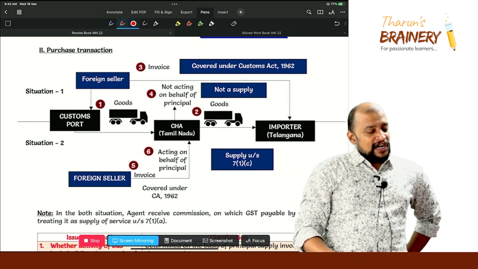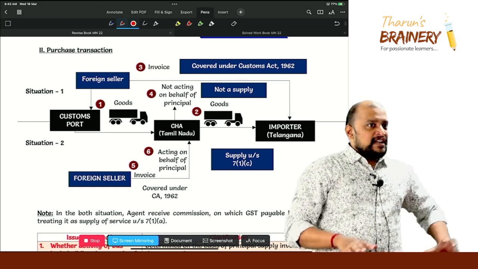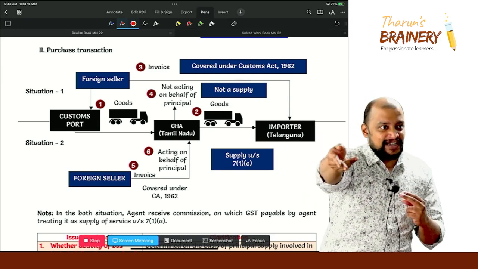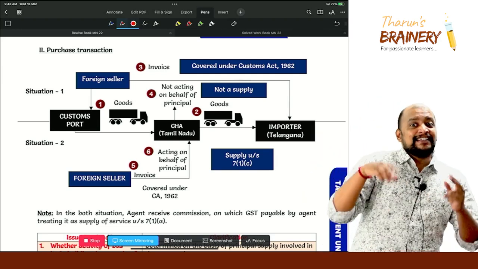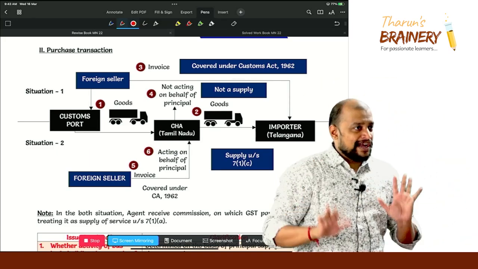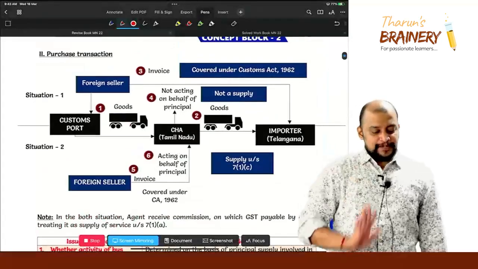when an agent will be called as acting on behalf of principal, in case of sale, the invoice is given by the agent in his name. So in case of purchases, the invoice should be in the name of the agent. Easy? Okay. So look into that.